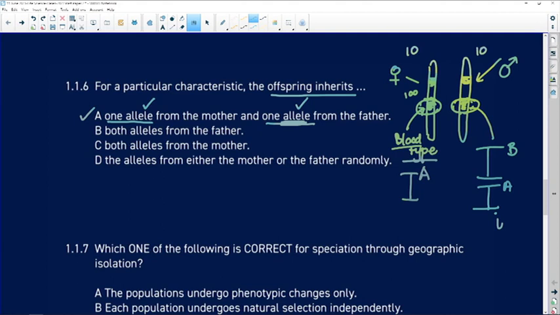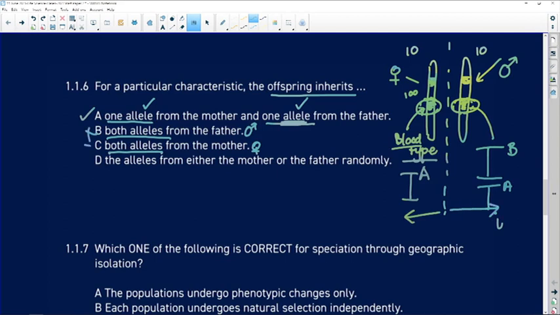We read through the other options just to be sure. Does the offspring inherit both alleles from the father or both alleles from the mother? That would be a problem, because it would be inheriting then 2 alleles from the father or 2 alleles from the mother, and we know that our homologous chromosomes separate during meiosis.